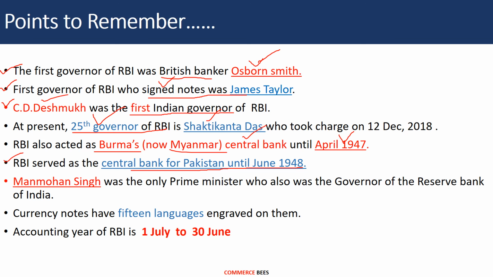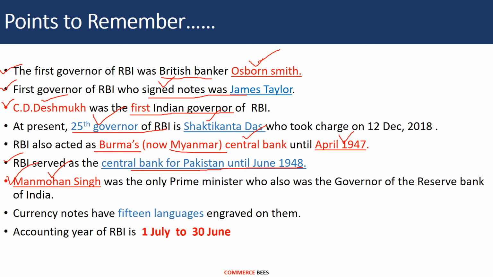Manmohan Singh was the only Prime Minister who also was the Governor of the Reserve Bank of India. So Manmohan Singh was the only Prime Minister who also acted as the Governor of Reserve Bank of India. Currency notes have 15 languages engraved on them. As we are discussing RBI, which exclusively deals with the currency of India, we should have the knowledge that there are 15 languages on our currency.